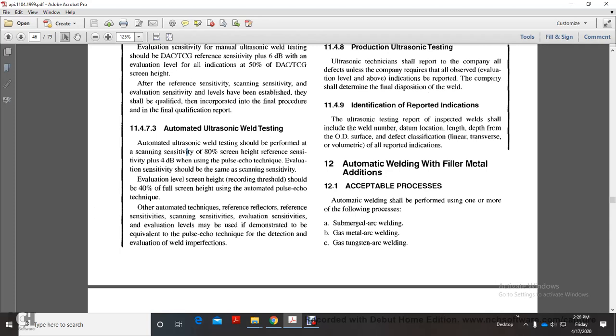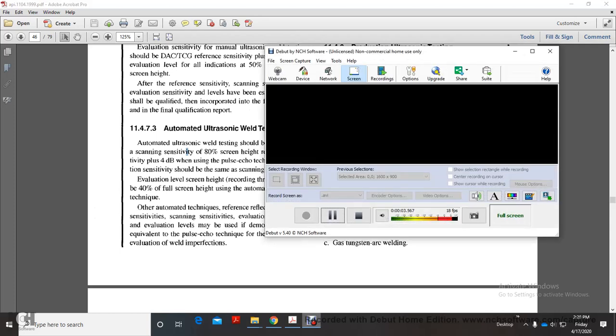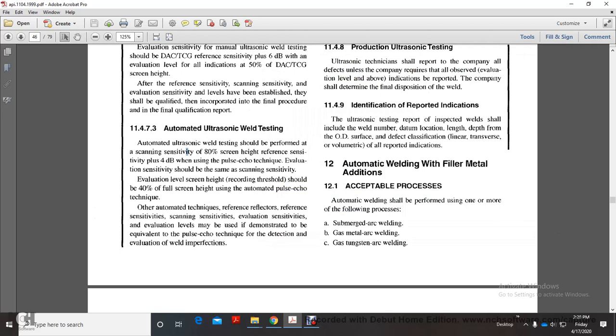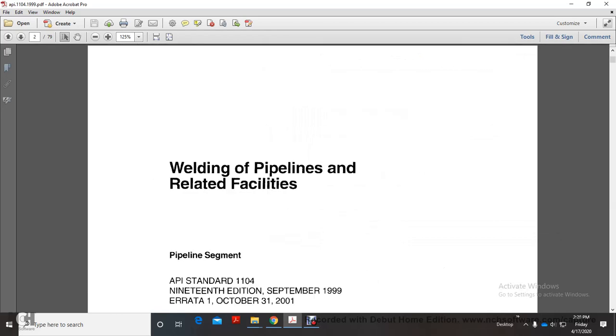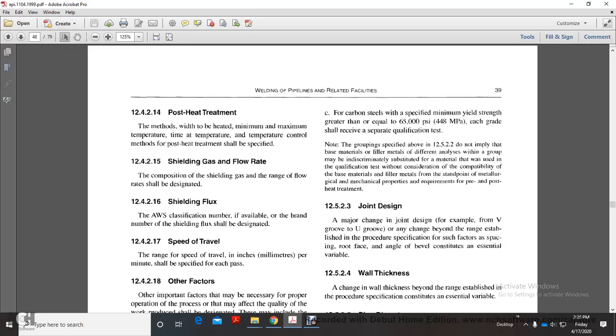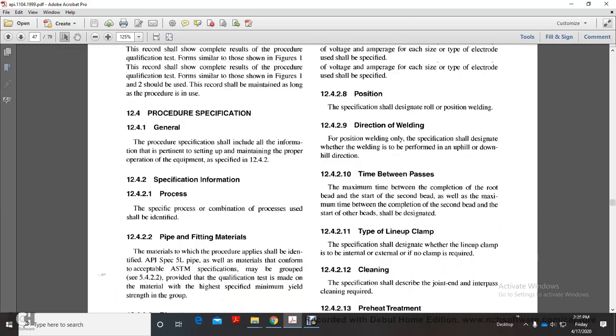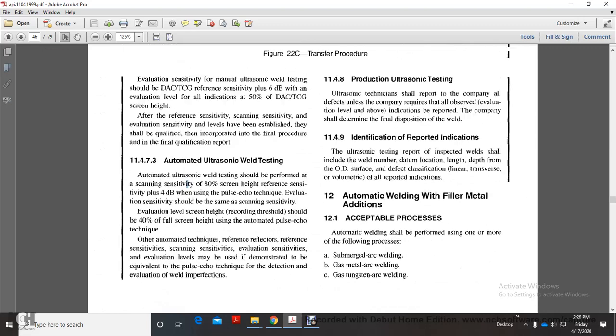Alright, Chapter 12, Automatic Welding, Filler Metal, and Additions. Welding Pipelines and Related Facilities, API Standard 1104. Alright, it's two pages off. Automatic welding, filler metal additions, acceptable processes.